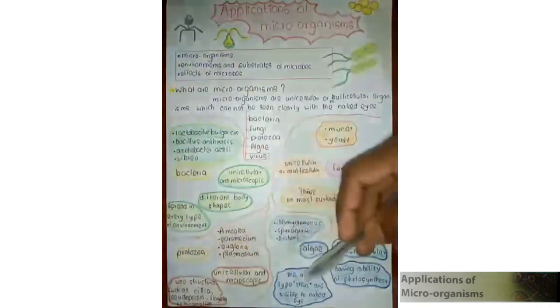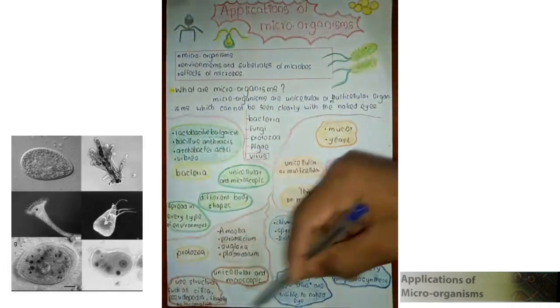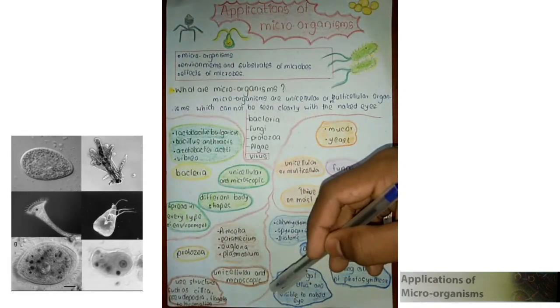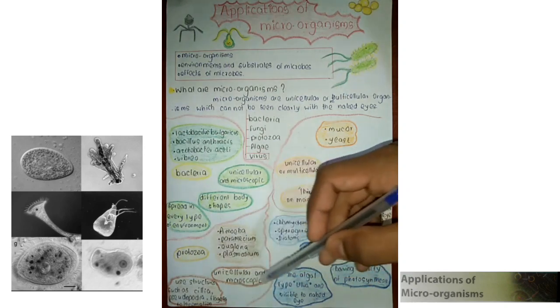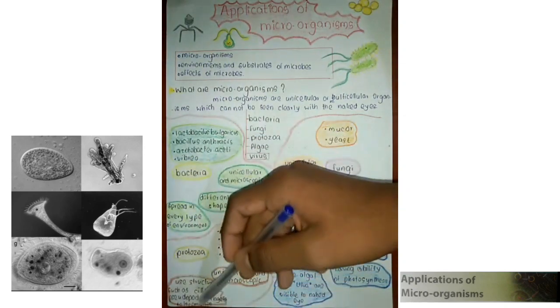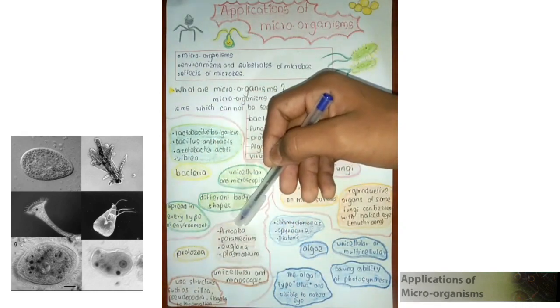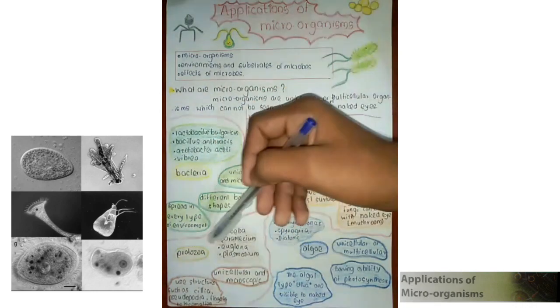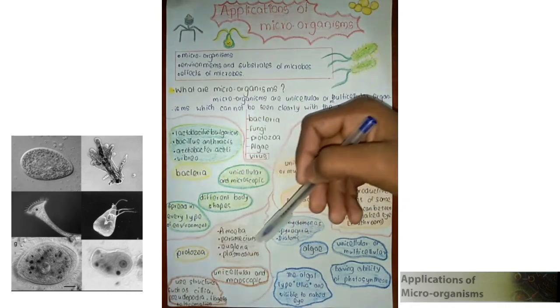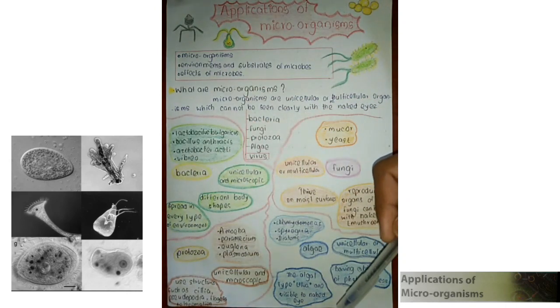Another topic is protozoa. Protozoa are unicellular and microscopic organisms. They use structures such as cilia and pseudopodia for locomotion. There are some examples here. They are amoeba, paramecium, euglena, and plasmodium.